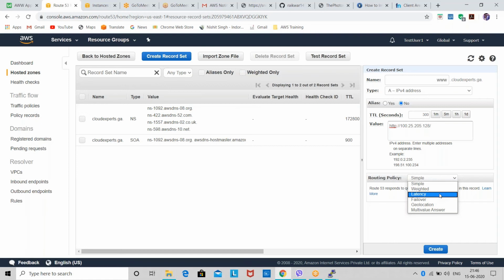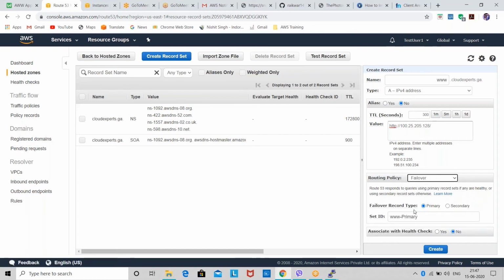Like if we create failover, this routing policy works during disaster management. If I have hosted a website in Mumbai and some disaster happens there, this failover routing policy will automatically divert my route to the secondary region. Okay, so I'm creating a simple one.